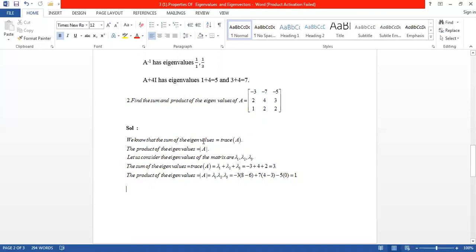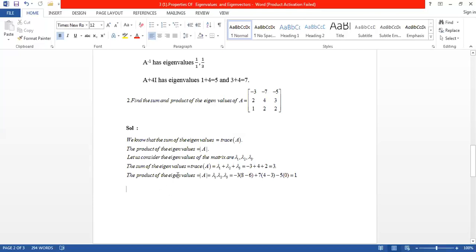So the sum of eigenvalues of A equals the trace of A, which equals the sum of the diagonal elements of A. The first diagonal element is minus 3, the second is 4, the third is 2. So minus 3 plus 4 plus 2 equals 3. So the sum of eigenvalues equals 3.